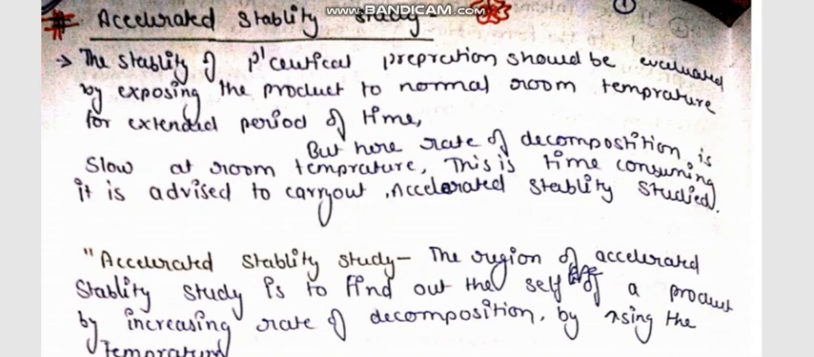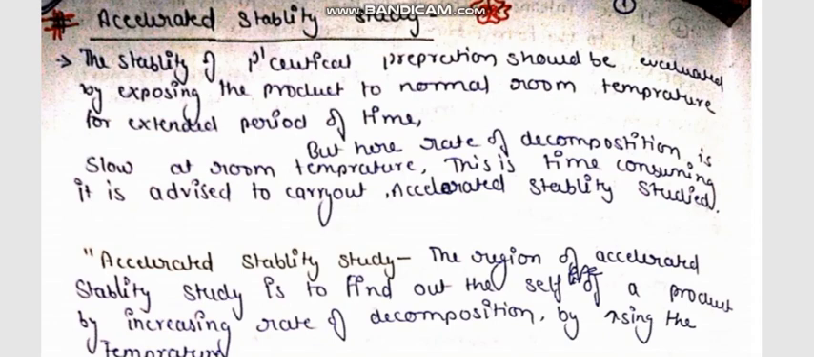Hello everyone. Today we are going to study the accelerated stability study. First of all, the question is what is accelerated? Accelerated means when any work is done at high speed in a short period of time. Stability study of a drug means testing a drug to see whether it is suitable for a particular period of time, or at which time it will expire its validity. This is called accelerated stability study.